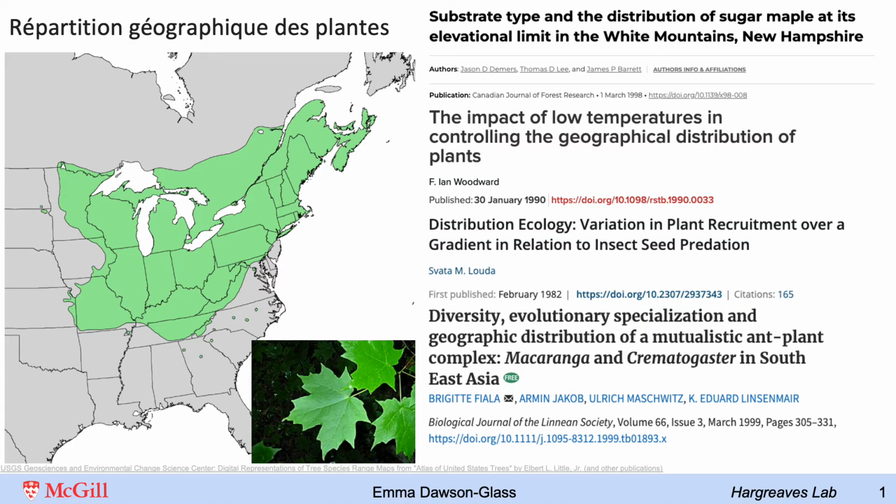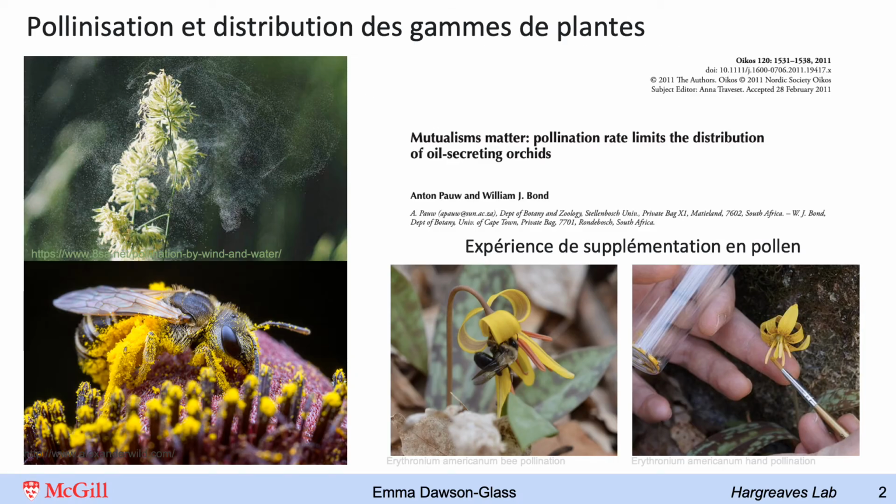Understanding plant geographic distributions is important to ecology because plants can structure global patterns of biodiversity. And there have been many studies which have shown that there can be a myriad of different factors that affect distributions. But many of these studies only look at specific systems, and because of this, we aren't very clear on the general importance of certain factors. And one area we're particularly unclear on is the role of species mutualisms in impacting plant ranges.